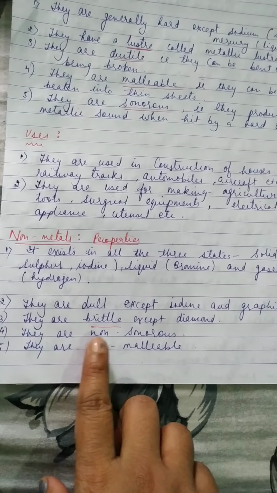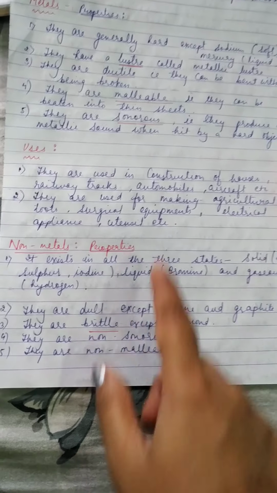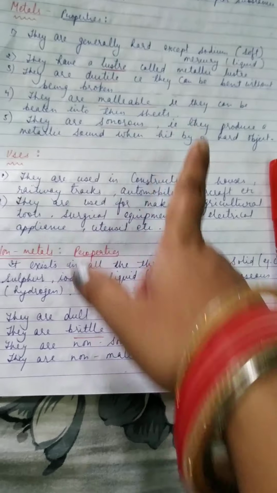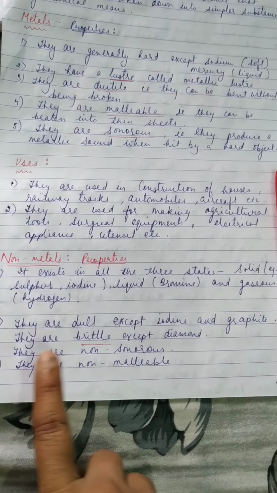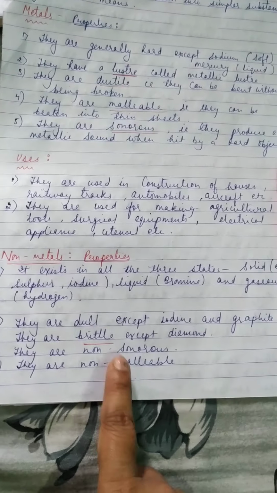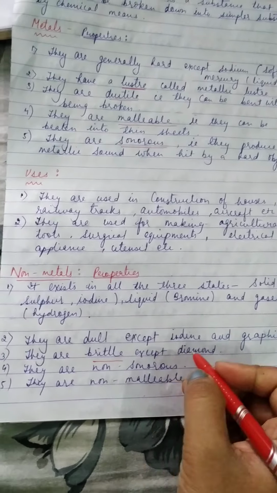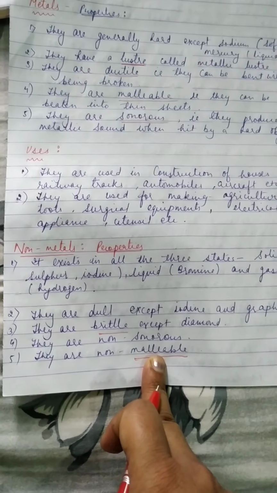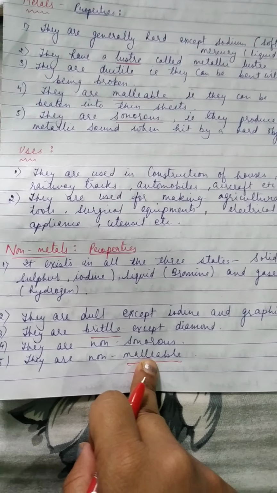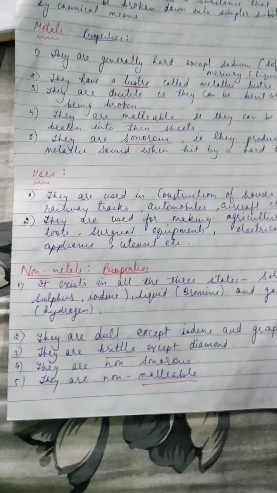Then they are non-sonorous. Metals were sonorous, non-metals are non-sonorous. That means they cannot produce sound. Then they are non-malleable. Because they are brittle, they easily break. That is why they cannot be converted into thin sheets. Clear? Okay.